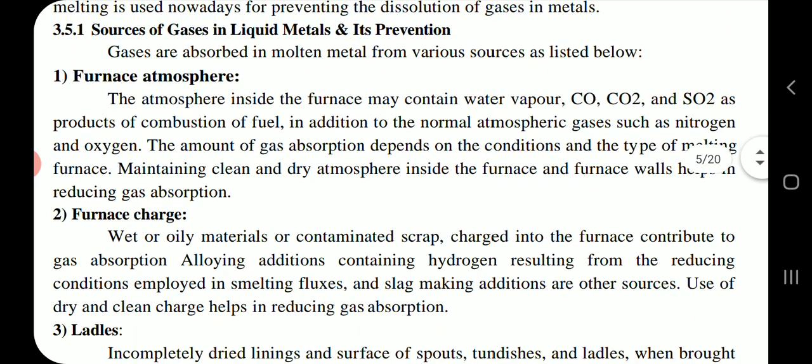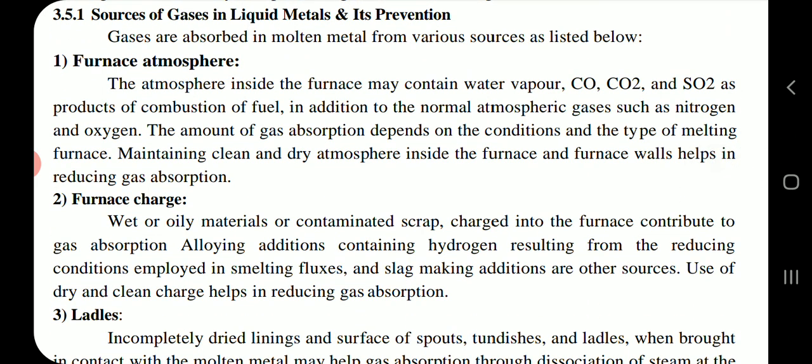Sources of gases in liquid metals and its prevention. Gases are absorbed in molten metal from various sources as listed below. Furnace atmosphere. The atmosphere inside the furnace may contain water vapor, carbon monoxide, carbon dioxide, and sulfur dioxide as products of combustion of fuel, in addition to the normal atmospheric gases such as nitrogen and oxygen. The amount of gas absorption depends on the conditions and the type of melting furnace. Maintaining clean and dry atmosphere inside the furnace and furnace walls helps in reducing gas absorption.